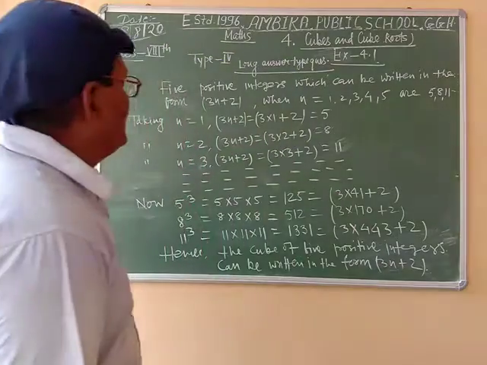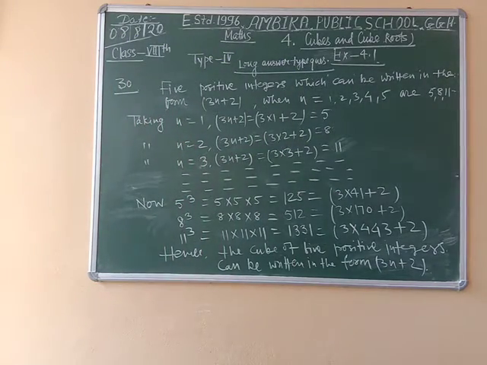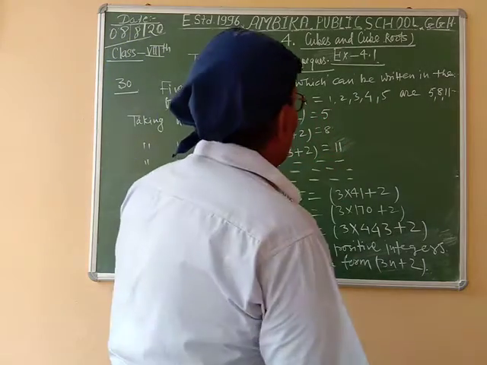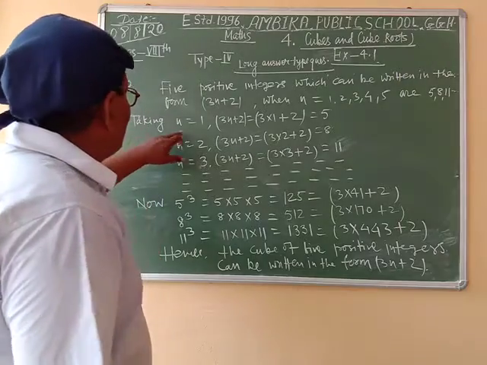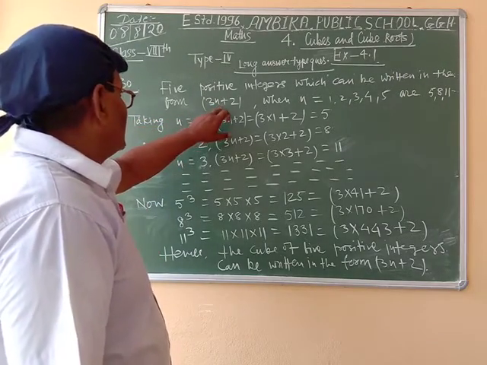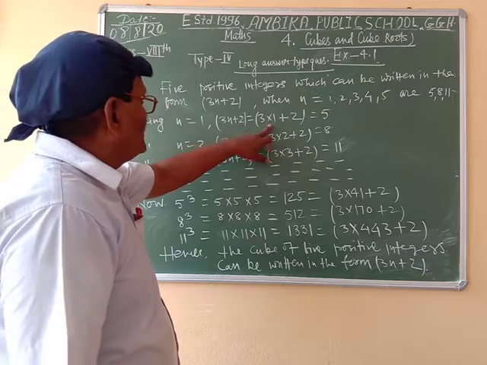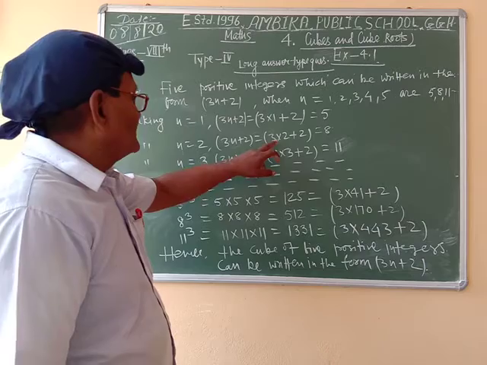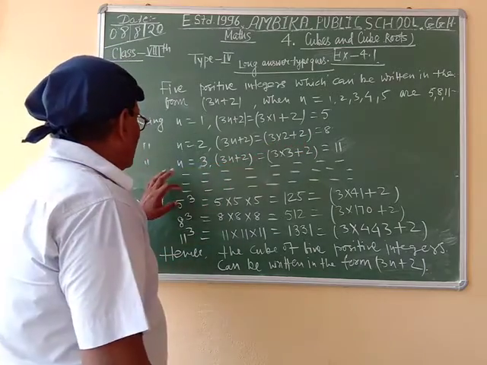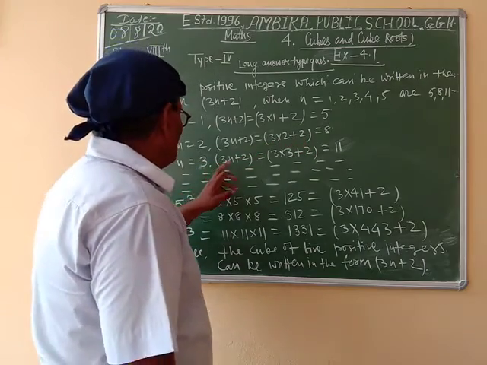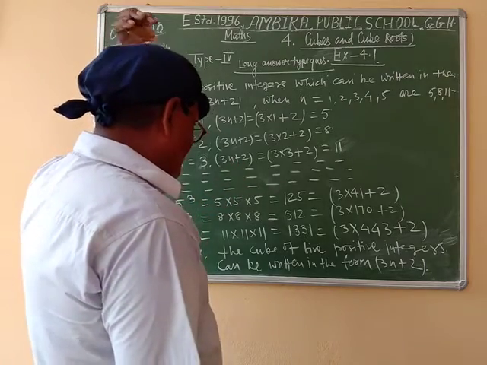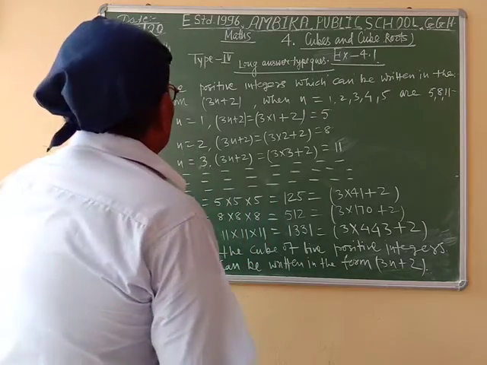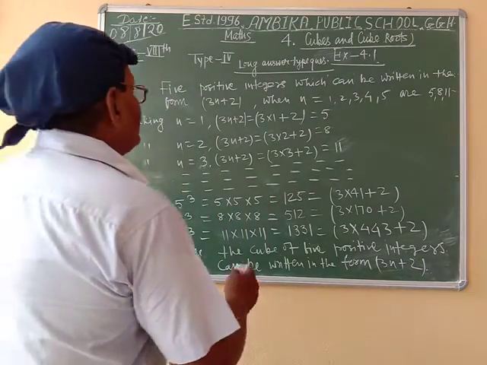First of all, we take 5 positive integers which can be written in the form 3n plus 2 when n is equal to 1, 2, 3, 4, 5, or 5, 8, 11. Taking n is equal to 1, 3n plus 2 equal to 3 into 1 plus 2 equal to 5. Taking n equal to 2, 3n plus 2 equal to 3 into 2 plus 2 is equal to 8. And taking n equal to 3, 3n plus 2 equal to 3 into 3 plus 2 equal to 11, and so on. Any positive integers may be taken.